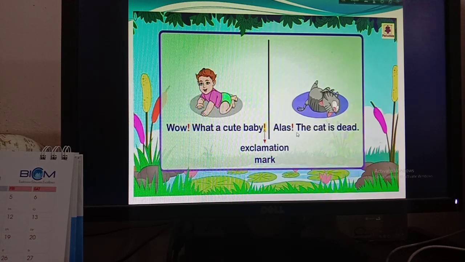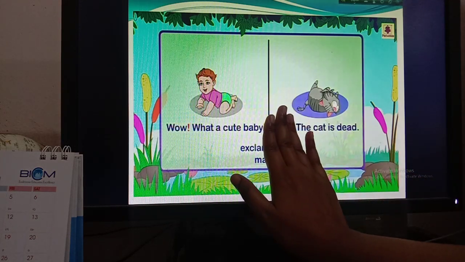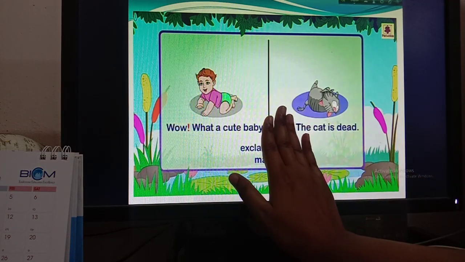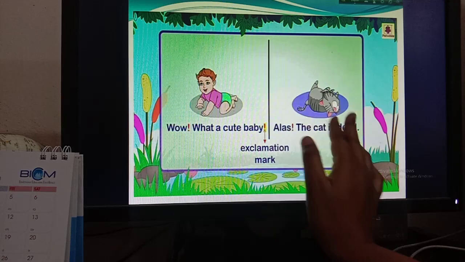Okay, then number 2, alas, the cat is dead. So alas is an expression of sorrow. That's why there will be an exclamation mark. And as the cat is dead, this is an assertive sentence. The cat is dead. Look at this. If I just remove alas, then the sentence will be the cat is dead. So this is a declarative sentence. That's why there will be a full stop.